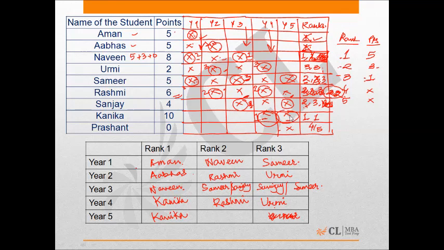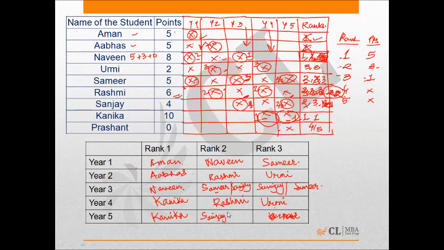Now, the final year. In the final year, the first rank is taken up by Kanika, and the second and third rank are open. So if this becomes second, this becomes third, and if this becomes second, this becomes third. So we have alternate cases, because one second rank and one third rank are both open for Sanjay and Samir.